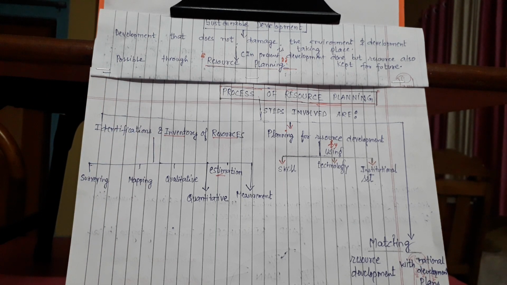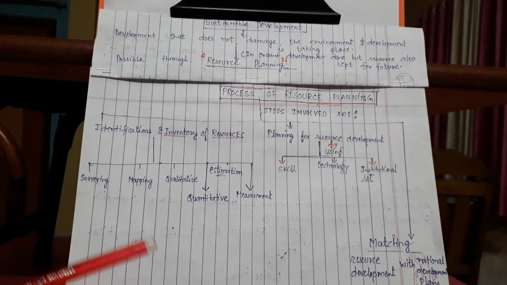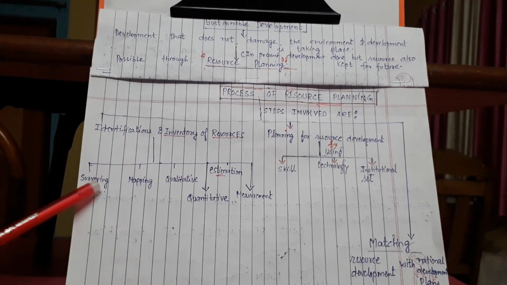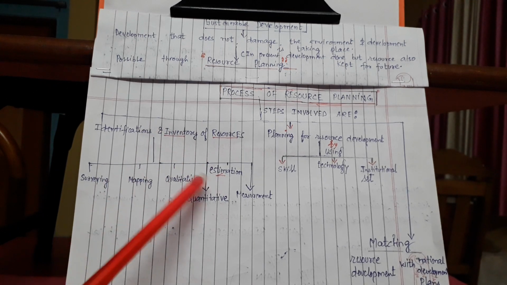So how is it done? In this identification also, steps are involved. A survey is done. The surveyor department is there. They do the survey of different parts of the land in India, and they say that a mineral is there. Then a particular mapping is done that this mineral is available in this many square kilometers, and beyond that it is not there. Then what is the quality of that resource available?